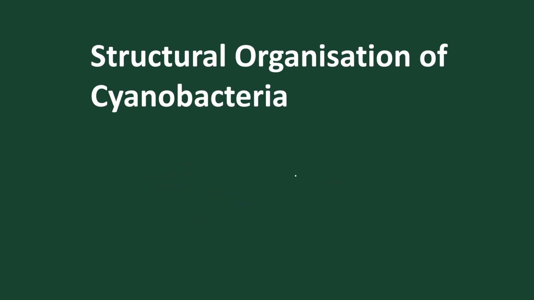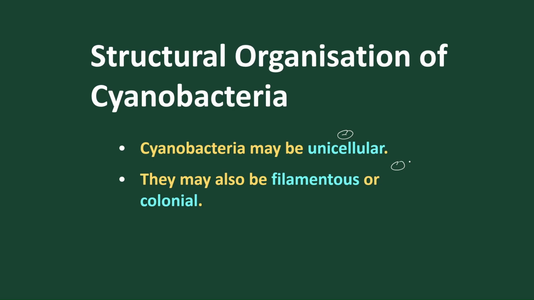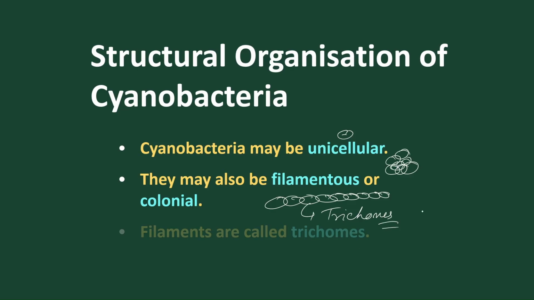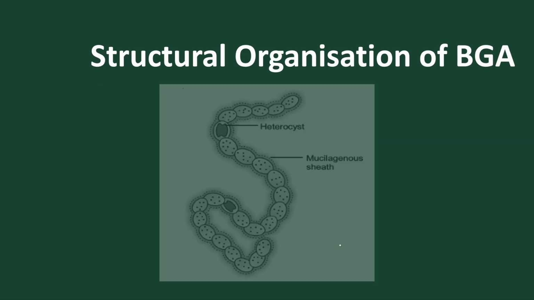Okay, so now move to the structure of the cyanobacteria. Mostly they are unicellular, single-cell organisms. Some groups are present in colonial forms. Some are present in filamentous form. The filamentous form is known as trichomes.